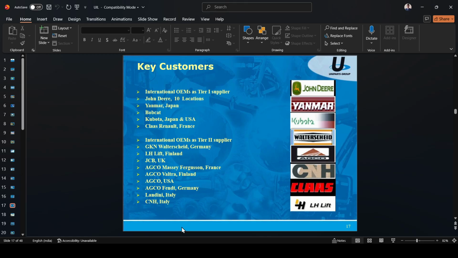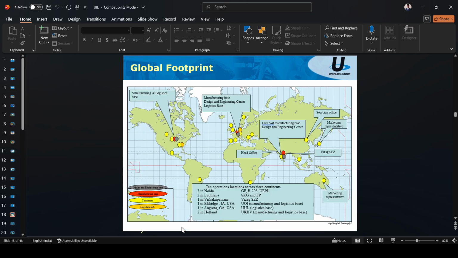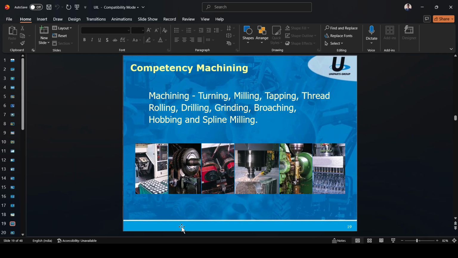And key customers. There are so many customers of Uniparts: John Deere, Yanmar, Kubota, Hayden, CNH, Claas, and others. So many customers are there in Uniparts India Limited. Global footprint of Uniparts India Limited.